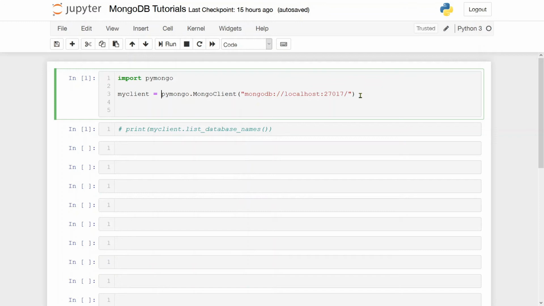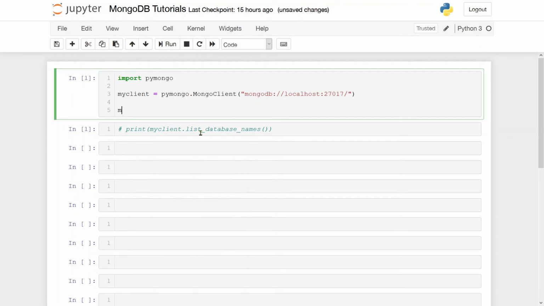But let's say if you are working in a company environment, in a network where a MongoDB server is somewhere else, and you are given a link, then you have to specify that specific link of your company's or your organization's MongoDB server. यहाँ पे आपको डालना होगा, and then you can create a client to access the databases. So this will create a client object. Client object is nothing but basically एक path मिल जाएगा to access the MongoDB server from your local PC or from your local program. And then the client is saved in this object, which is my_client.